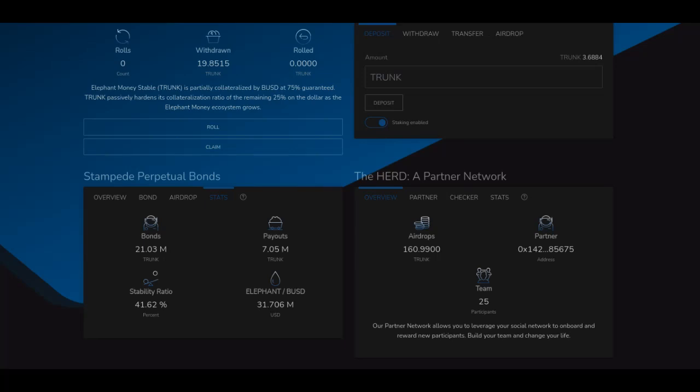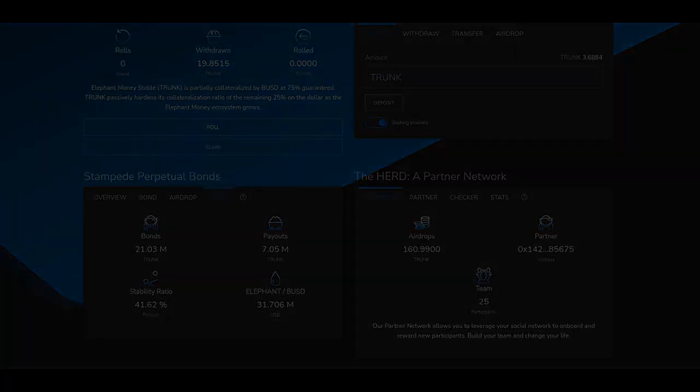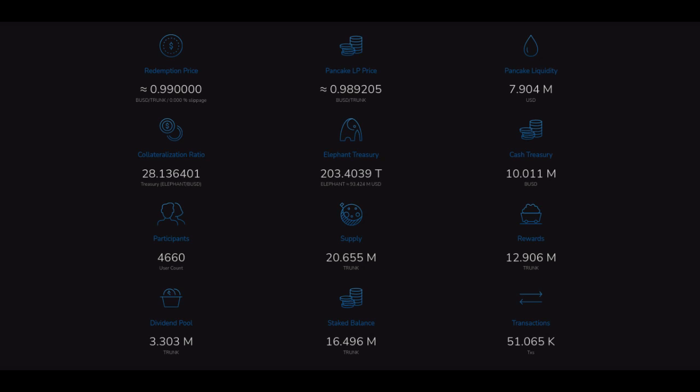In short, the higher the stability ratio, the less the price of Elephant will follow BNB. Now, like I mentioned before, we will never be able to get the stability ratio to 100%, but we can increase it by bonding trunk, as 50% of all bonded trunk gets added to Elephant BUSD liquidity pool. Now let's move to the stats below.